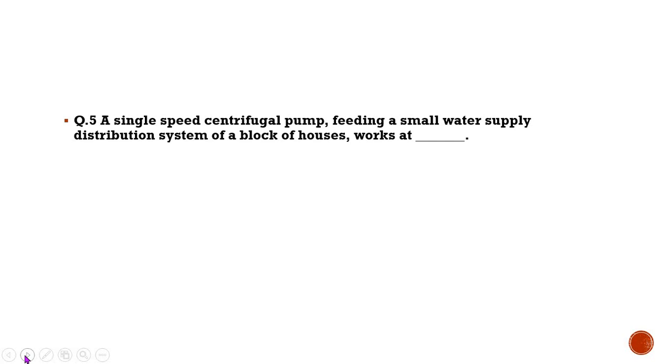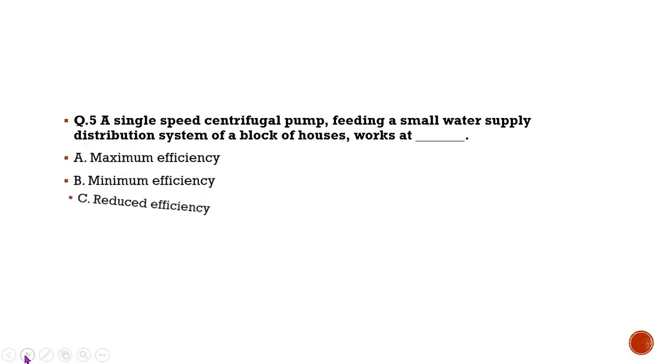But if you attempt the question in a rush without understanding, it is possible that you will make an error. So my personal request to you, please read the question very carefully and then attempt the correct alternative so that you can get accurate and full marks. And the options are maximum efficiency, minimum efficiency, reduced efficiency, and none of these.